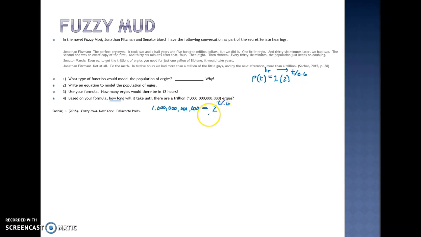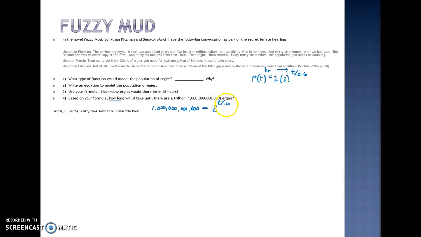Now, most of the time, our variables have not been part of the exponent. We also recognize that if we knew the exponent, we could do the inverse. Like if we knew that the exponent was 2, we could do square root. Or if we knew it was 3, we could do cube root. But when we don't know the exponent, we need to use a logarithm. And a logarithm is a function that will tell us what exponent to use for the number.